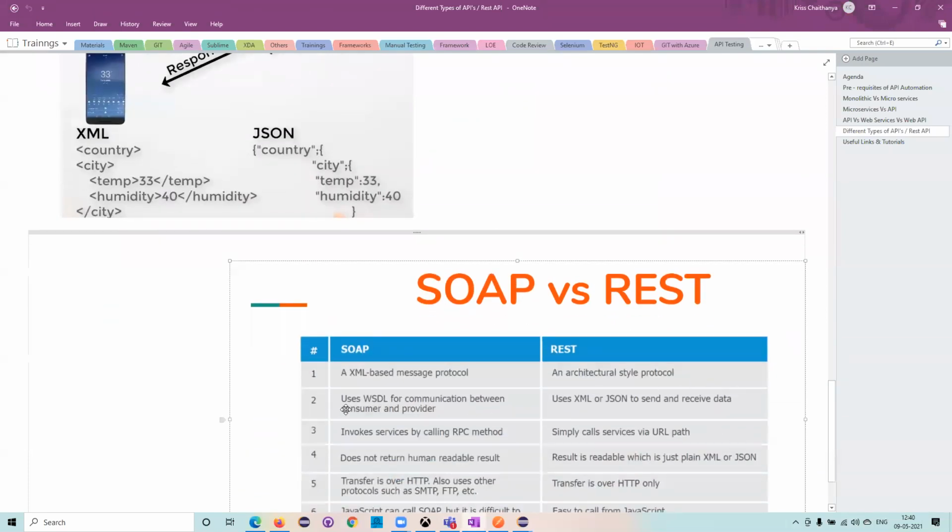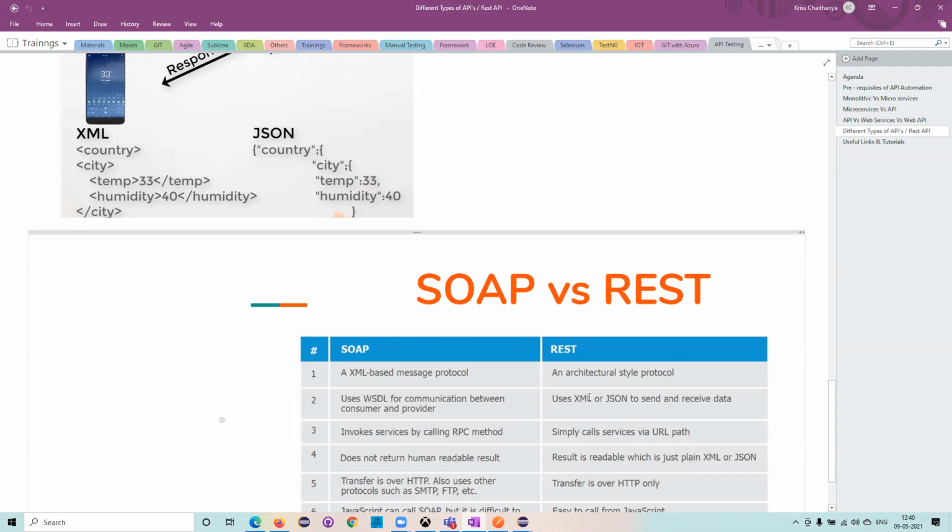But in SOAP, it uses one language, the Web Service Definition Language, WSDL. It uses this language to communicate between the client and server. With the help of this language only, it transfers the data communication.